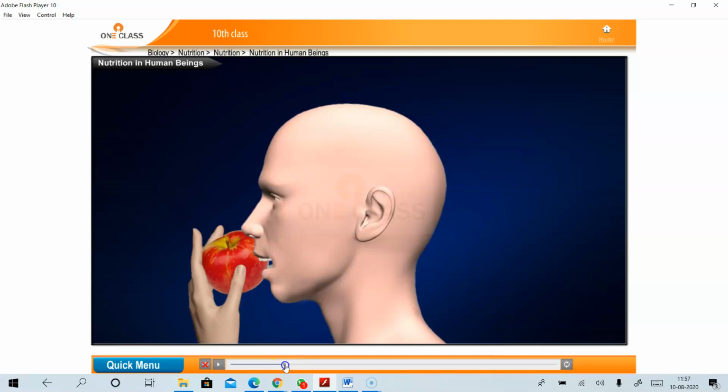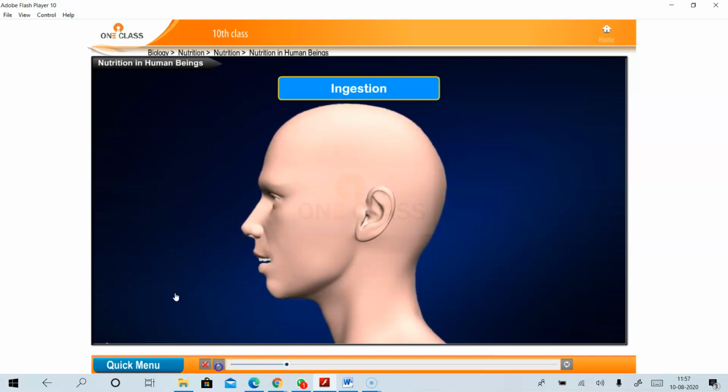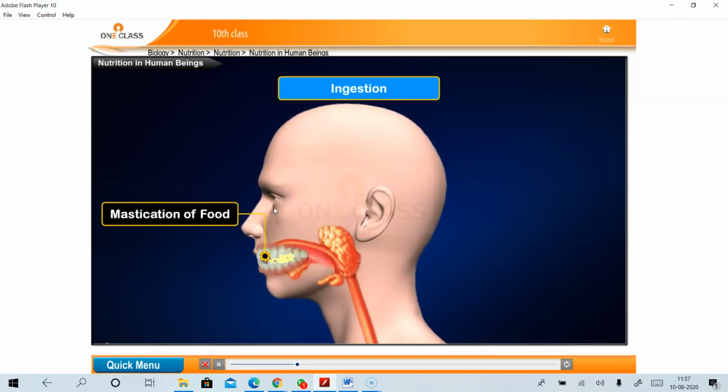It is meant by ingestion, the mode of intake of food through the mouth. We the human beings take the food from the mouth, where 30% of digestion takes place in the mouth itself. This is the definition of ingestion.